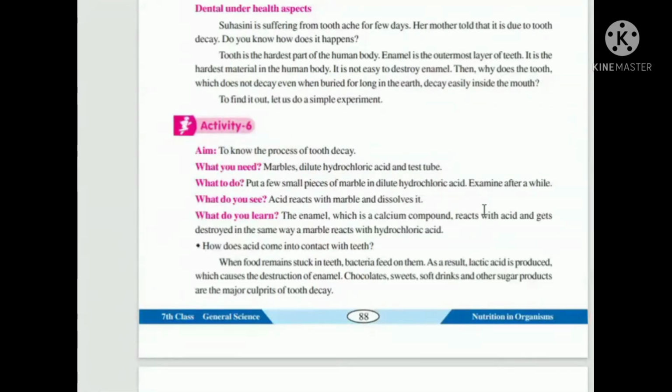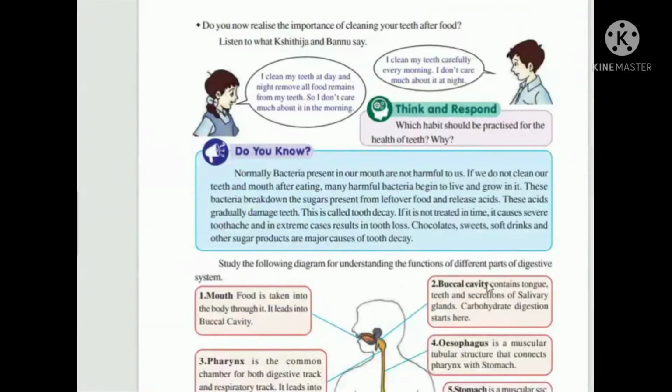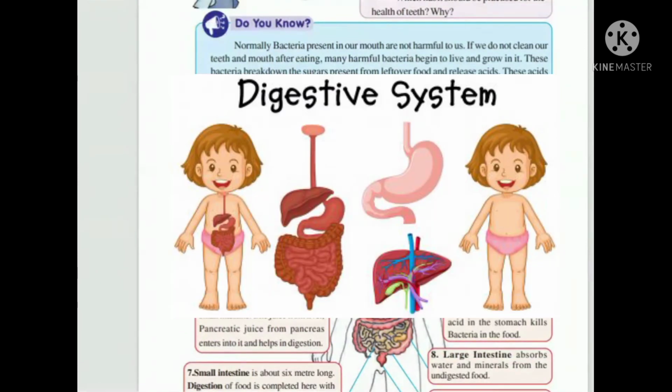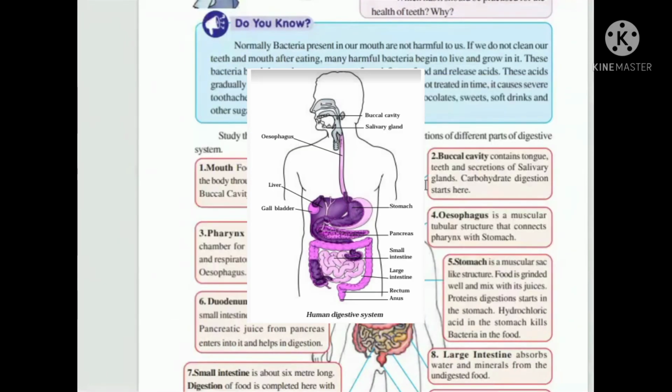Then we take food, chocolates or milk, whatever it may be. In soft drinks, we have acids. So you have to brush your teeth twice a day so that decay will not matter to your teeth, and your teeth will last long and strong. Okay, normally the bacteria present in our mouth are not harmful, but when you do not clean your teeth again and again, they make your teeth decay.